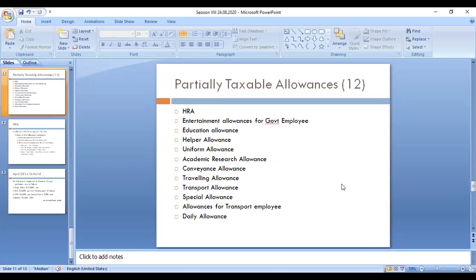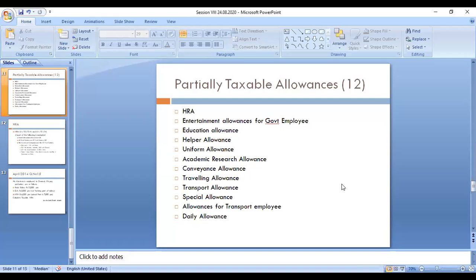Next, these are the partially taxable allowances. Four kinds are fully exempted, 17 are fully taxable, and 12 kinds of allowances are called partially taxable allowances, partially taxable and partially exempted. Like the provident fund, which we have explained: up to 12% it is exempted, above 12% it is taxable. So it is partially taxable, partially exempted.